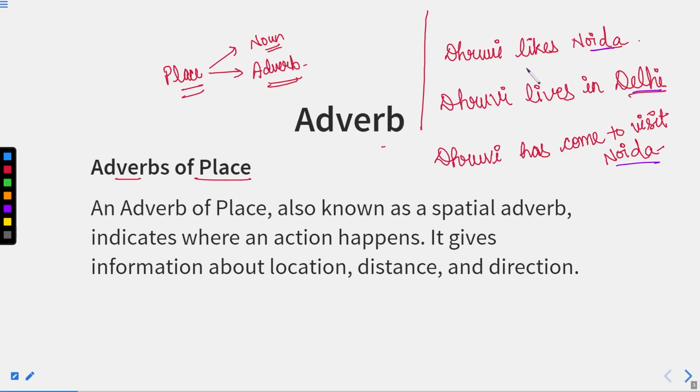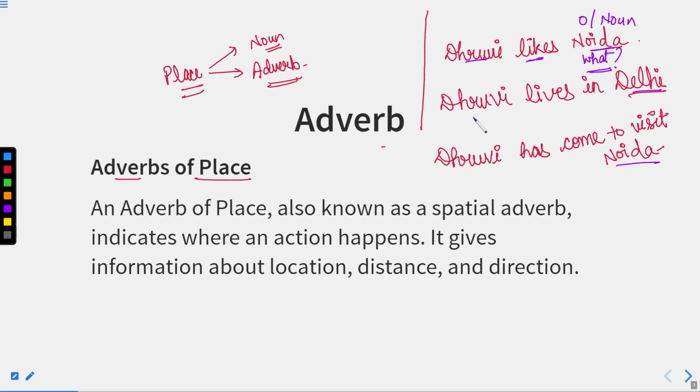Now, if I see the first sentence, what is there? Dhruvi likes. Now what? What does she like? She likes Noida. It means it is giving us the reply to the question what. What does she like? And any word which gives us the reply to the question what, it is basically an object. And if it is an object, it means it is a noun, of course.